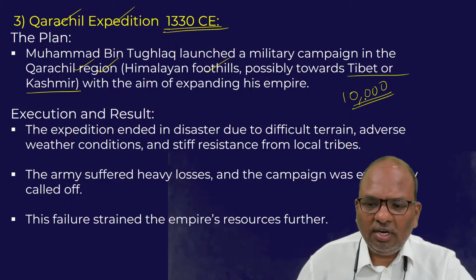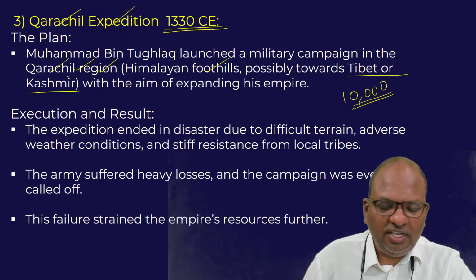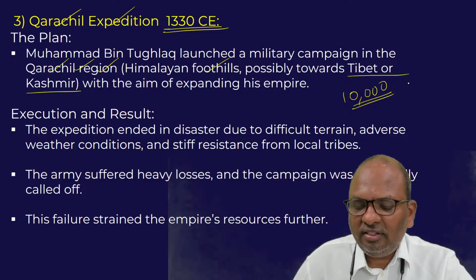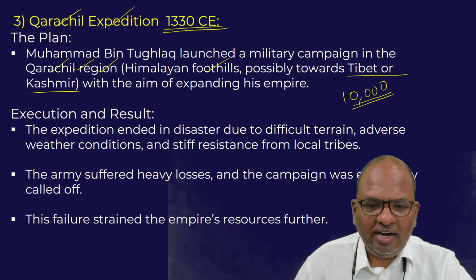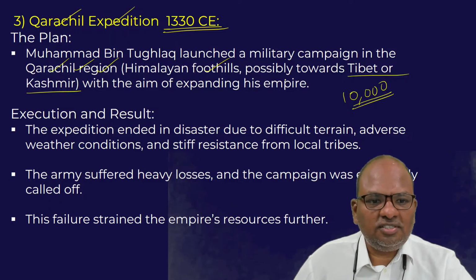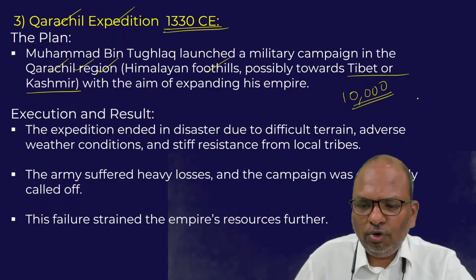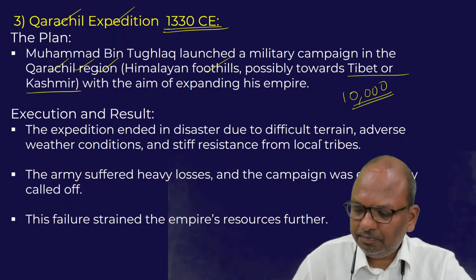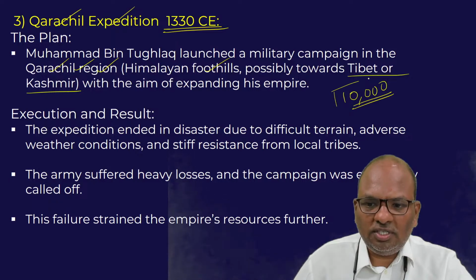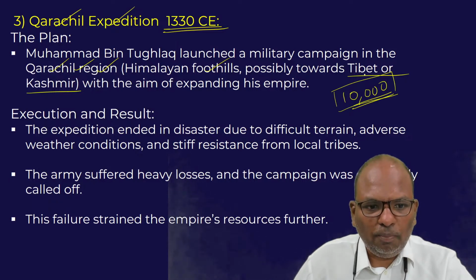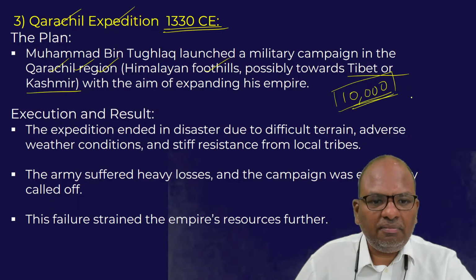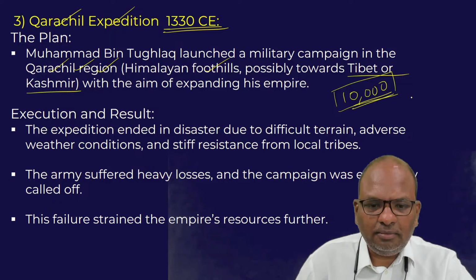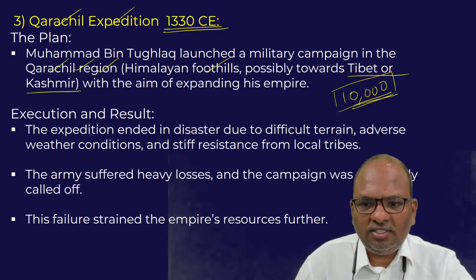Basically, Muhammad bin Tughlaq, with a view to occupy the Karachil region, had sent about 10,000 soldiers to the Karachil region. But even this experiment had ended up in a disaster. Of the 10,000 soldiers sent to Karachil region to occupy it, only a few returned back to Delhi. A majority of the soldiers sent to Karachil died.